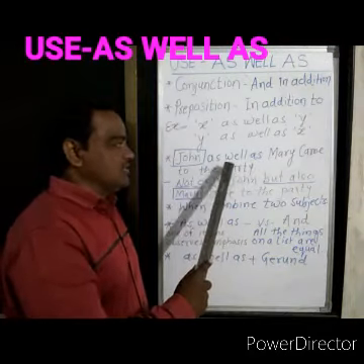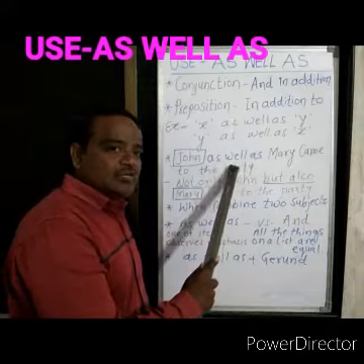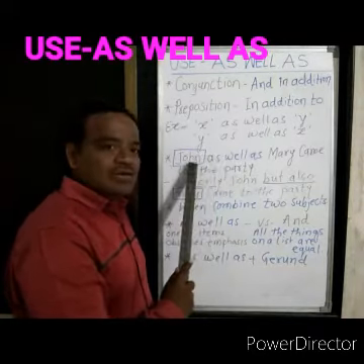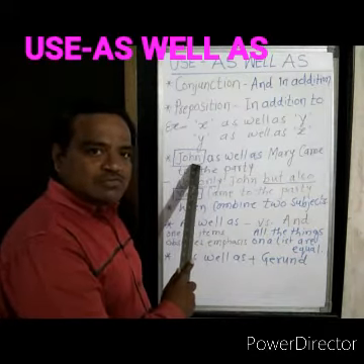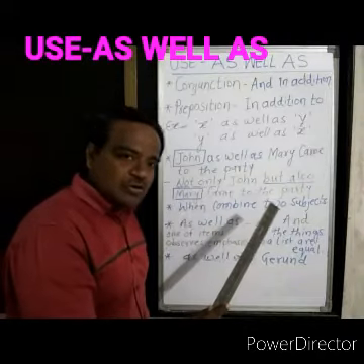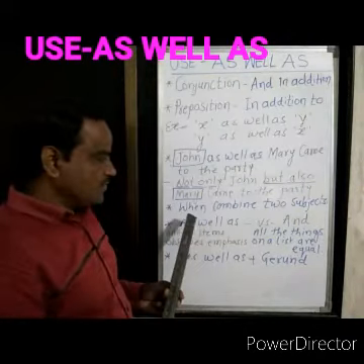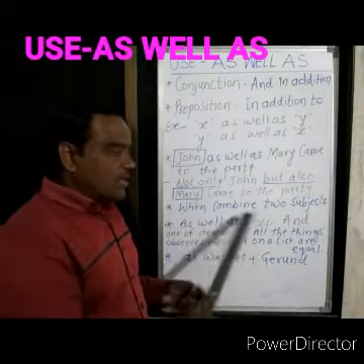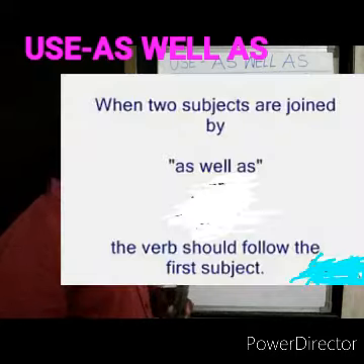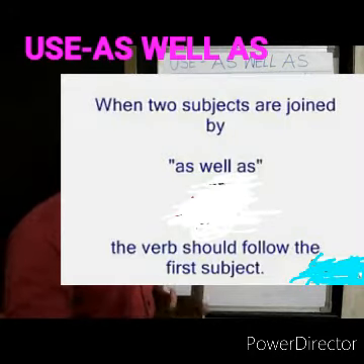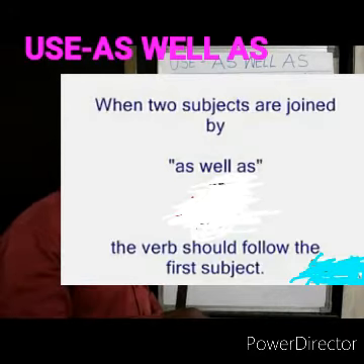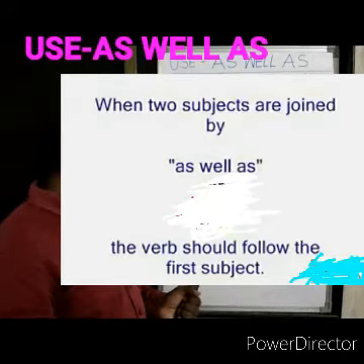Here the emphasis is on John, and here we emphasize Mary. That means in the first sentence, when we join two words with "as well as", we emphasize the first subject, and with "not only but also" we emphasize the second subject. When we combine two subjects, we should follow the first subject. That means our verb should follow the first subject.